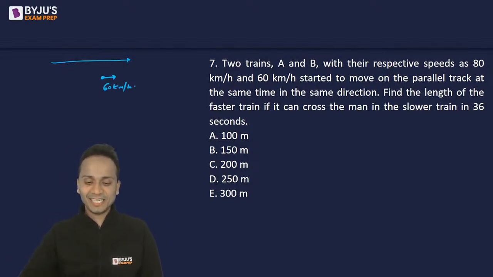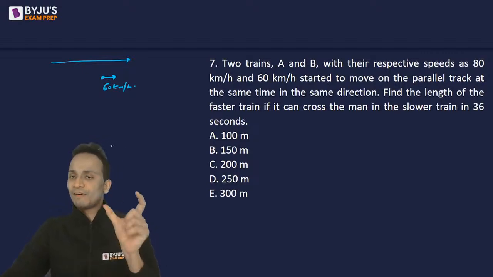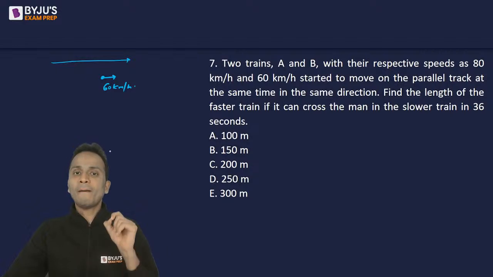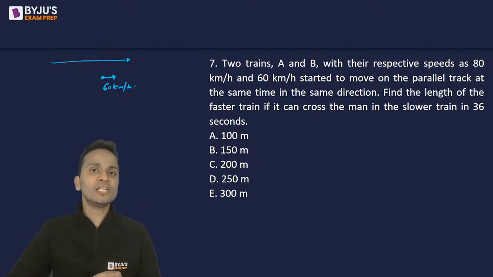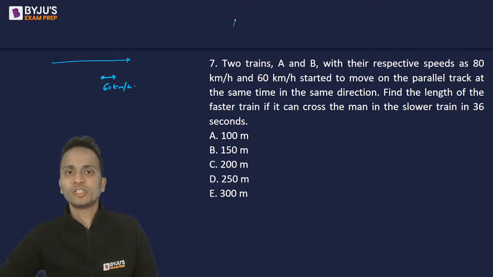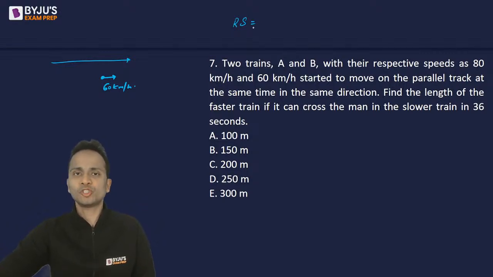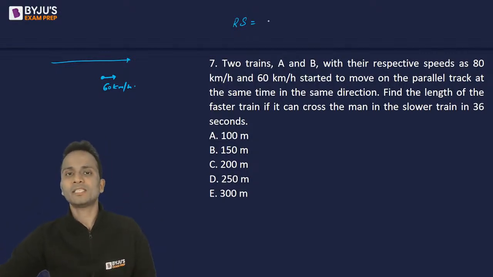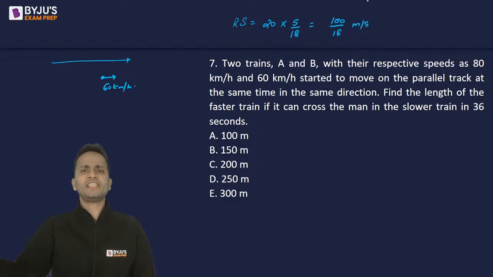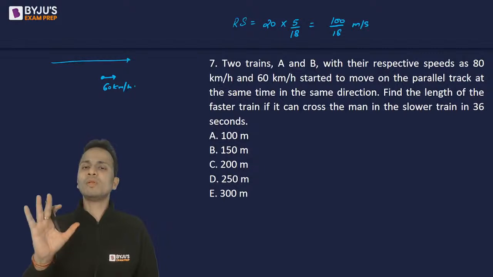All right. So the faster train at 80 km per hour is crossing a man who is traveling at 60 km per hour in the same direction. So relative speed, first of all, since the objects are moving in the same direction, relative speed will be the difference of their speeds. So 80 minus 60, that is 20 km per hour. Now 20 km per hour is the relative speed. I will convert it into meters per second by multiplying it by 5 by 18. So 100 divided by 18 meters per second, or 50 upon 9 if you simplify. This will be the relative speed.